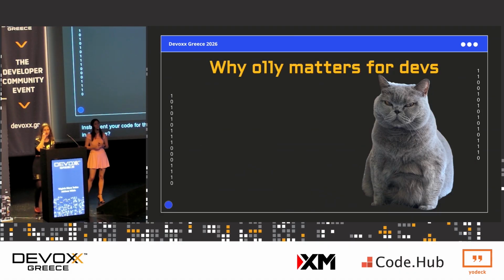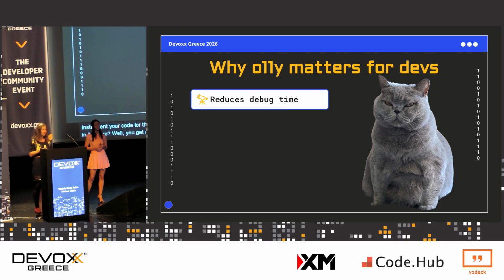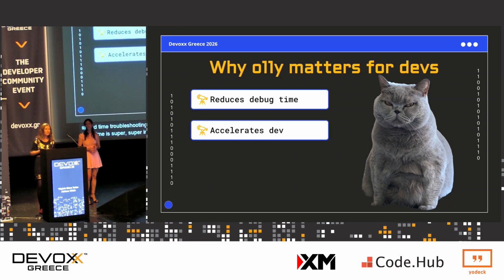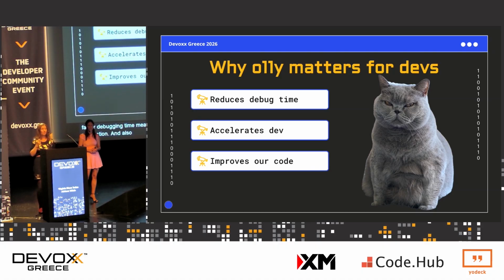Well, you get a bunch of things. Why does observability matter? Well, actually, it reduces the debug time, because nobody loves to spend hours and hours troubleshooting. I used to work as a senior SRE, so I know that time is super important. It accelerates development and deployment. Faster debugging time means that we get to ship features to production faster. And it also improves the code. Instrumenting can expose slow paths, latency, or weird edge cases, so definitely we need that before we ship the code into production.